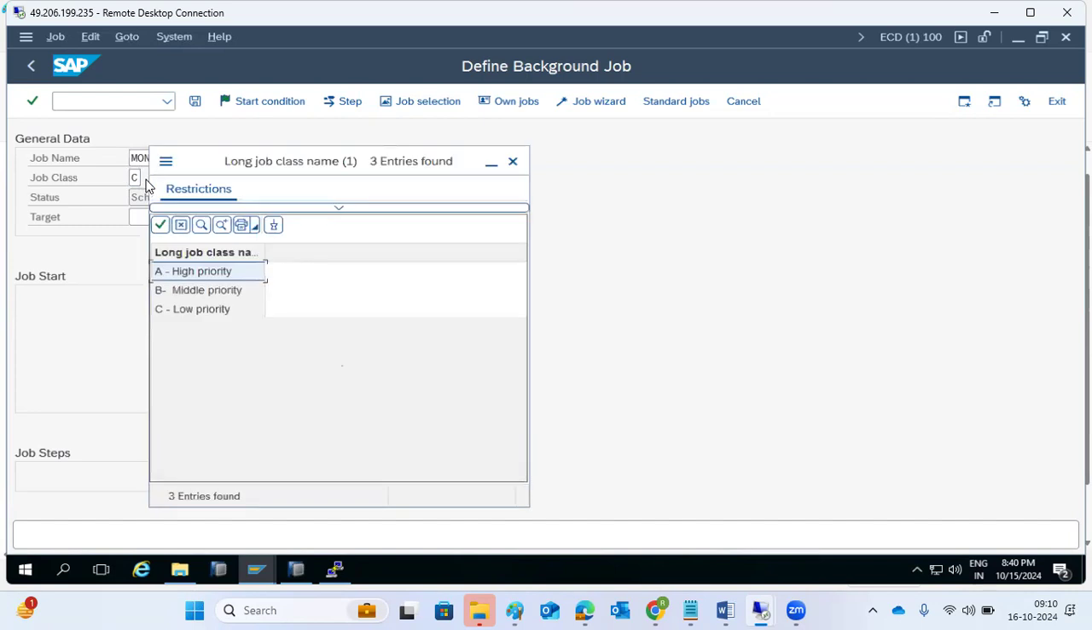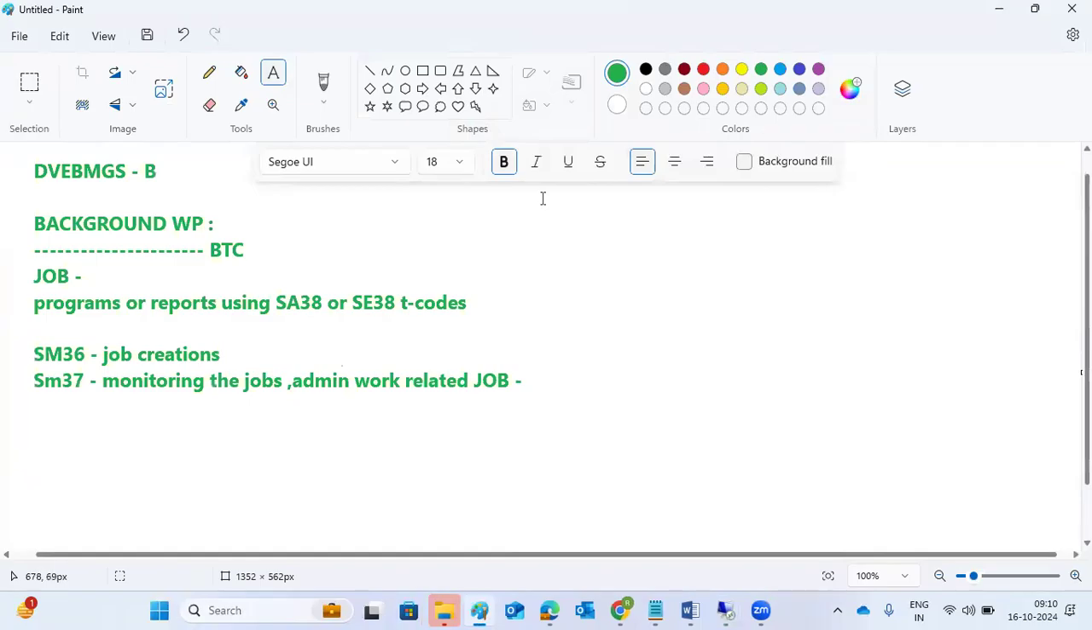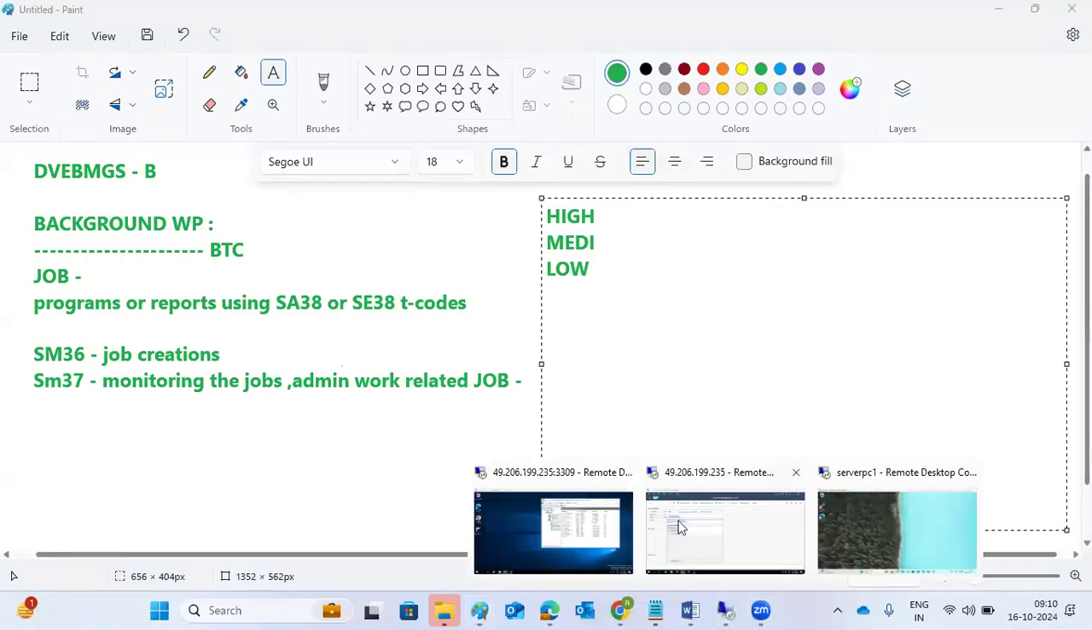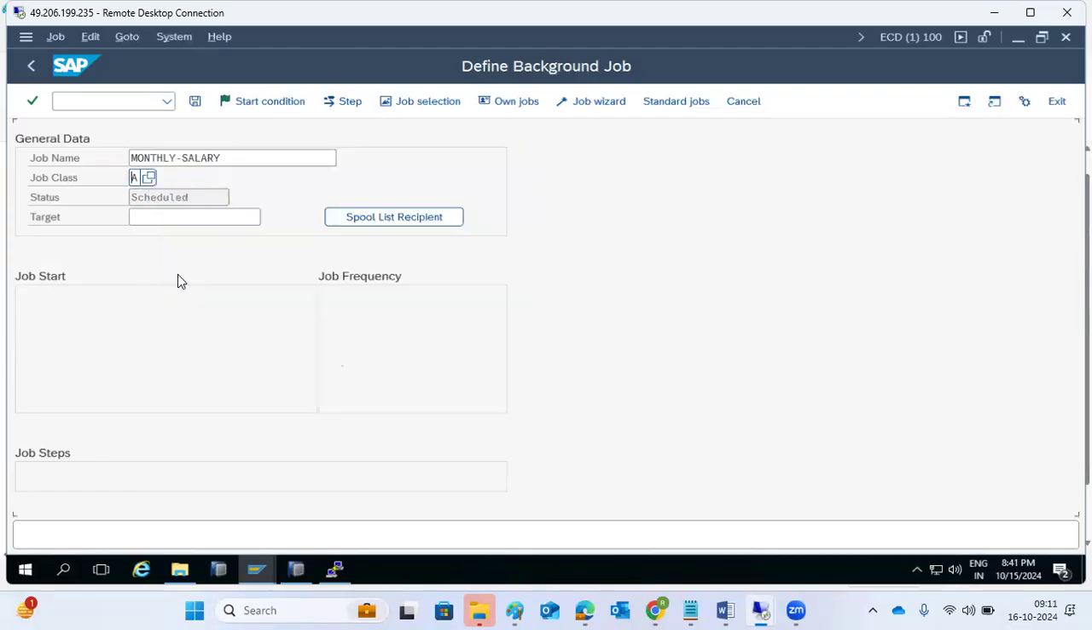Job class. There are three types of job priorities here: one is high priority, then medium priority, then low priority. High priority means the very important jobs will go via high priority, so when we have fewer background jobs, the high priority jobs will be executed first, then medium priority, then low priority. This is a high priority job because it is the monthly payroll job.